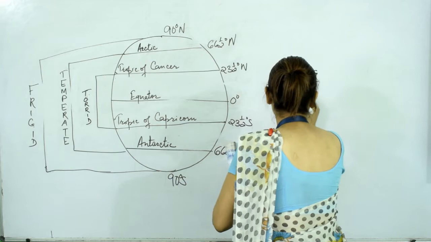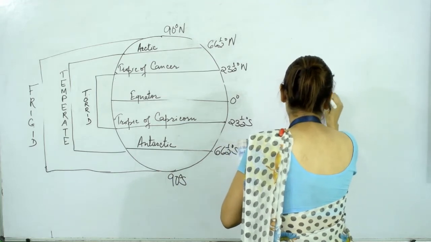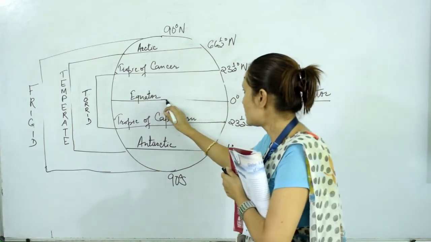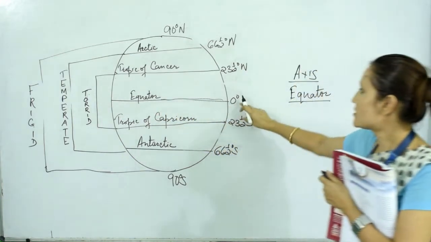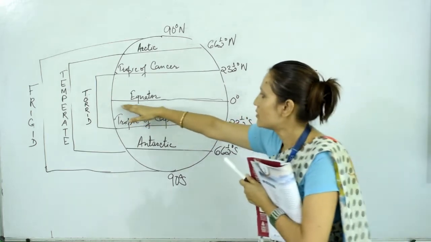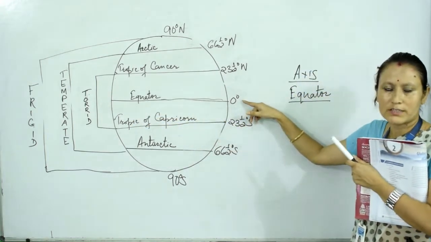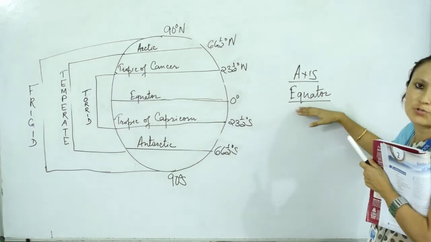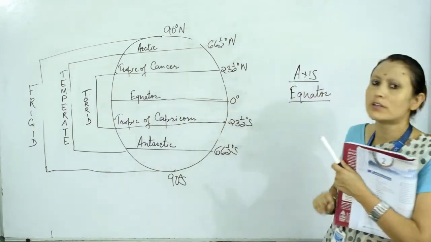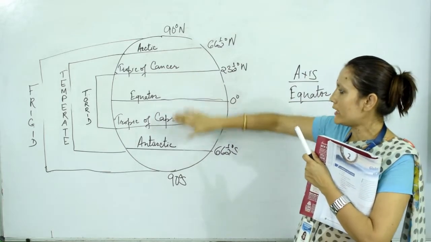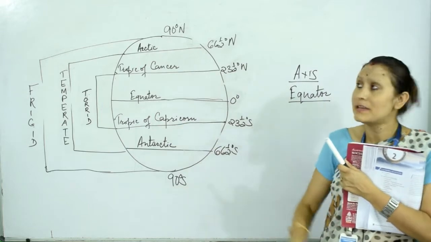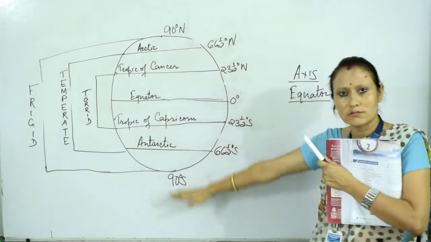Next topic is equator. So what is equator? Equator is the 0 degree latitude on the Earth, which divides the Earth into two equal halves, the northern half and the southern half, meaning the northern hemisphere and the southern hemisphere.